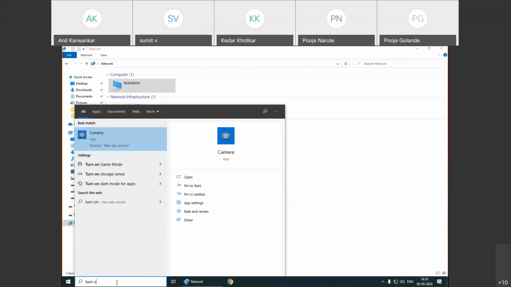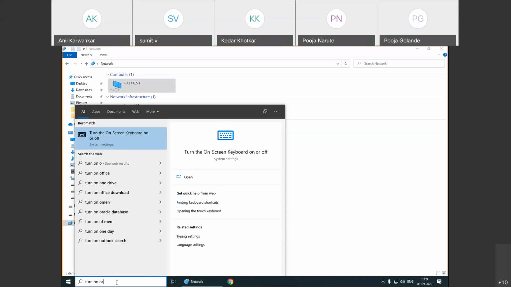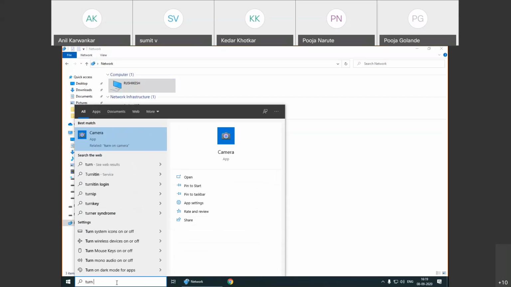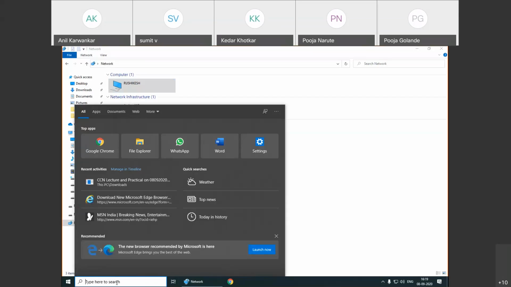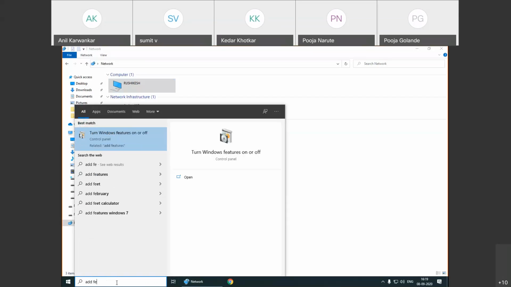Turn on, add feature. Turn Windows feature on or off. I'm specifically talking about Windows 8 and Windows 10. My operating system is Windows 10. For Windows 10,